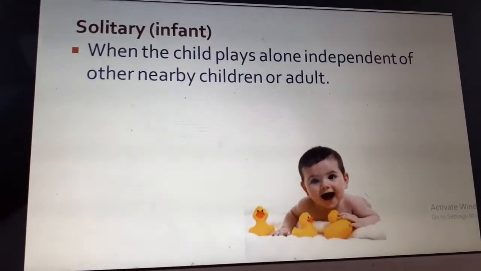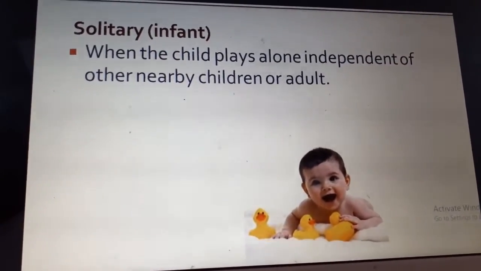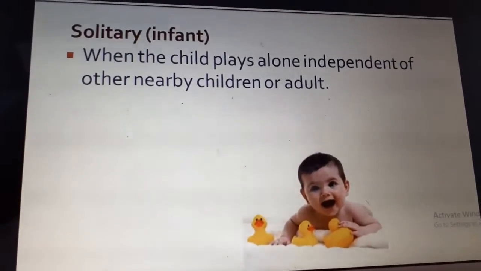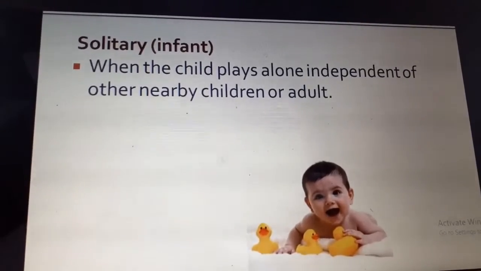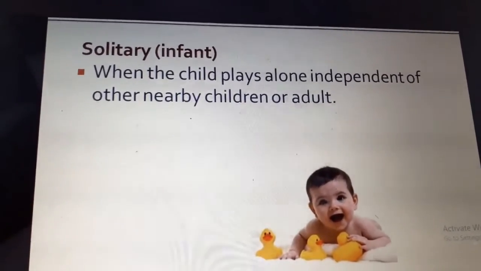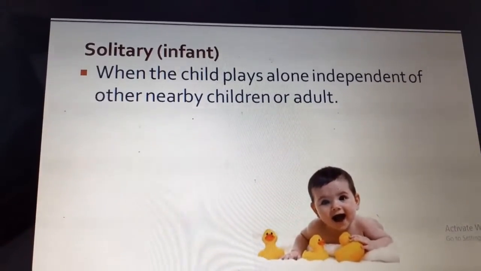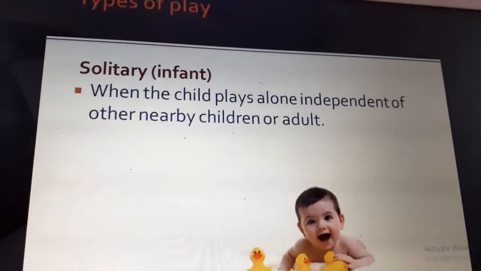One is for infants, it is solitary play. Here, children initially start playing with their fingers, with their legs, and by 4 or 5 or 6 months they start putting their legs and fingers into their mouth. That is also a type of play. Slowly after 6 months they try to play with their own body parts. So that is called solitary play.